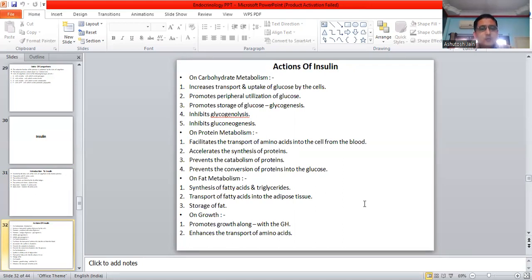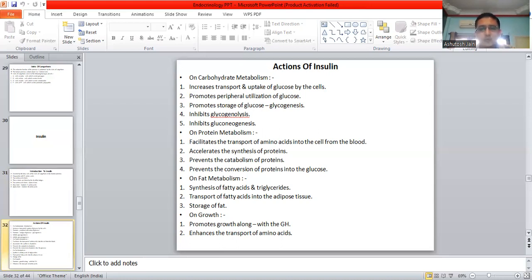proteins, prevents the catabolism of proteins, prevents the conversion of proteins into the glucose. On fat metabolism, actions are synthesis of fatty acids and triglycerides, transport of fatty acids into the adipose tissue, and storage of fat. On the growth, promotes growth along with the growth hormone, enhances the transport of amino acids. I hope everything is clear up till now.